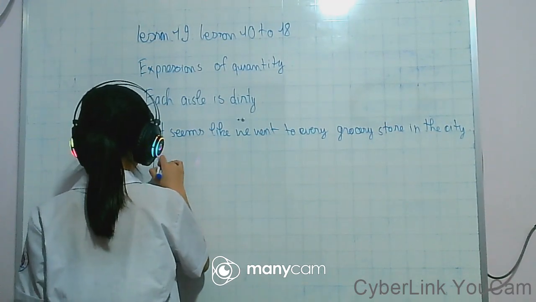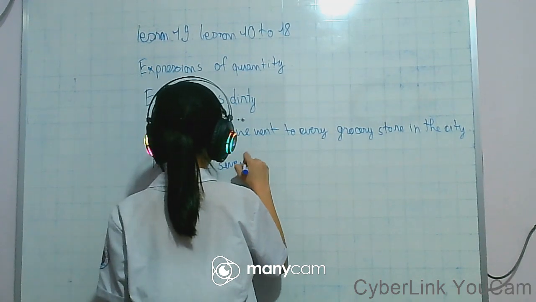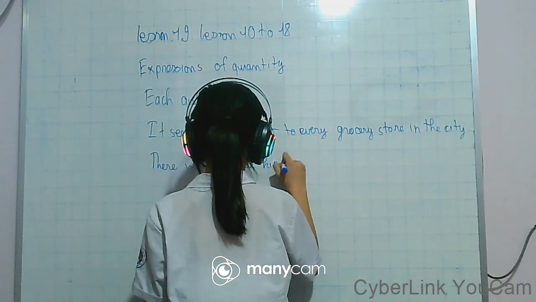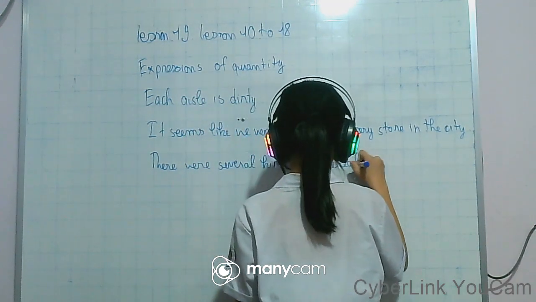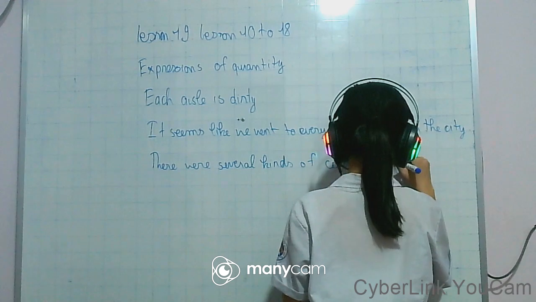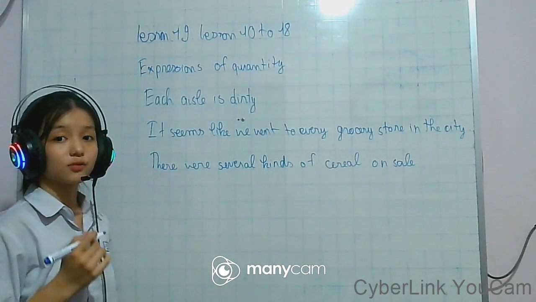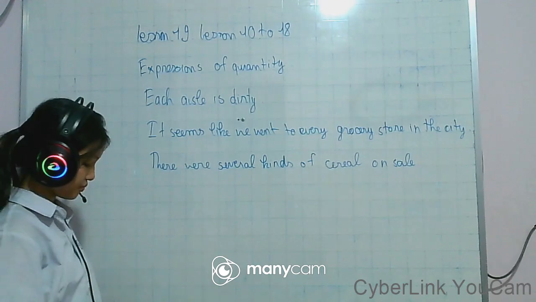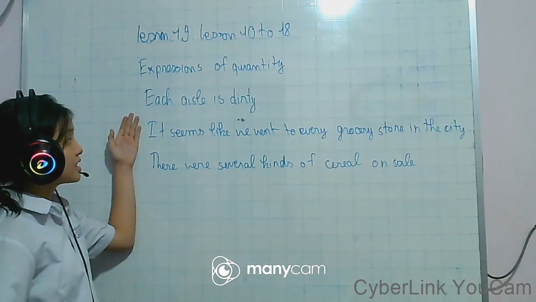Next, we have: there were several kinds of cereal on sale. Each ounce is dirty.